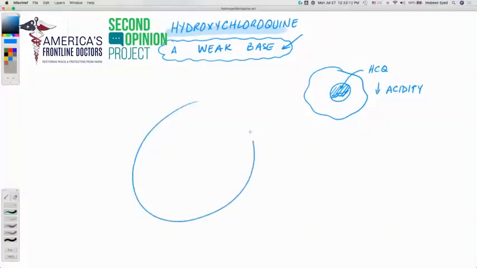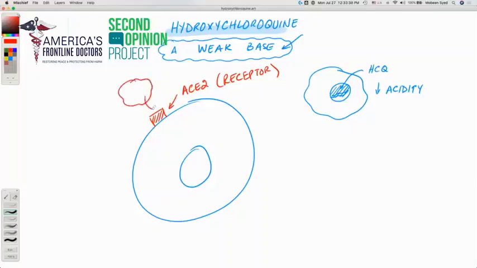So here, let's say this is our cell, and this is the nucleus of the cell. What happens is that the coronavirus, I think we all know, binds to ACE2. We call it a receptor. It is actually an enzyme present on the surface of our cells, but we call it a receptor because it allows the coronavirus to bind. So let's say here we have a coronavirus. Coronaviruses have spike proteins on them. These spike proteins, or S proteins, are the ones that they use to bind with our ACE2 receptors on our